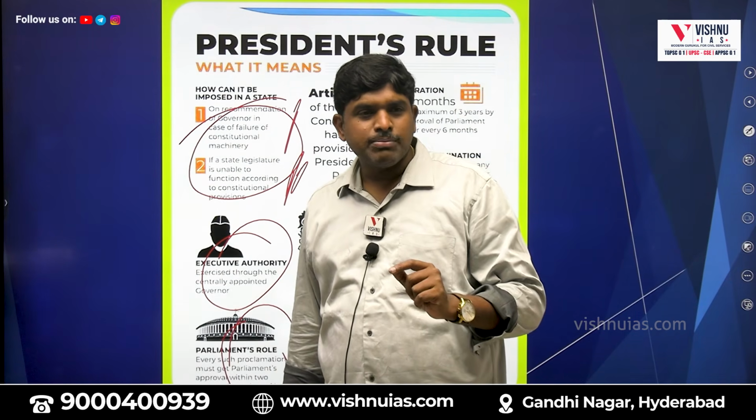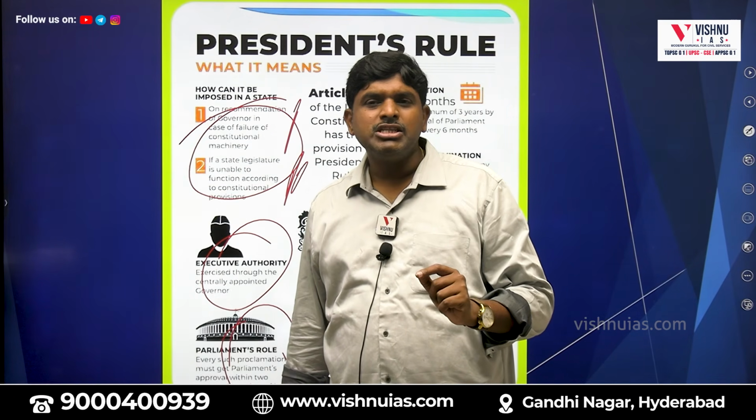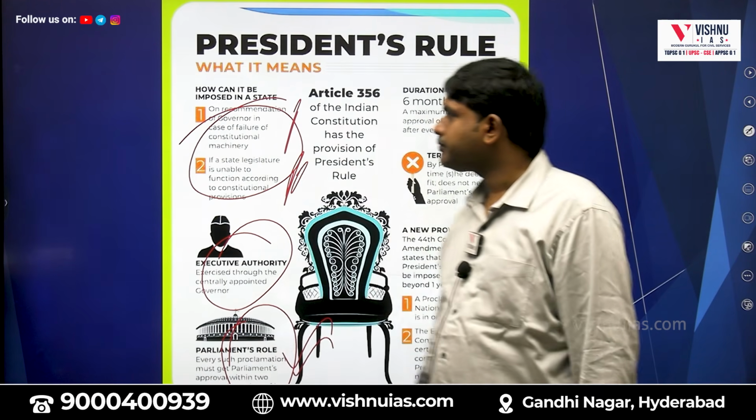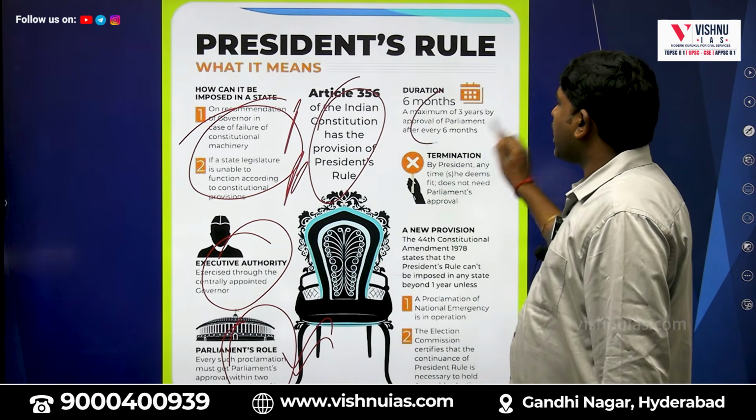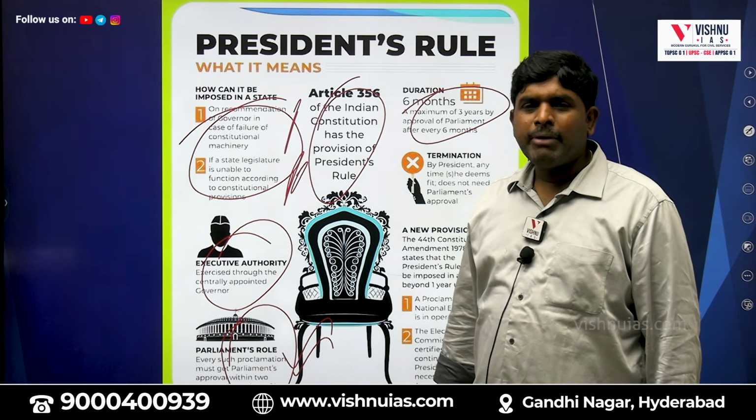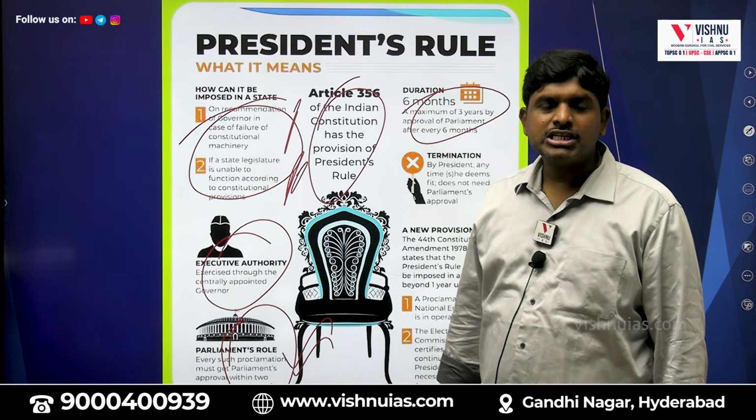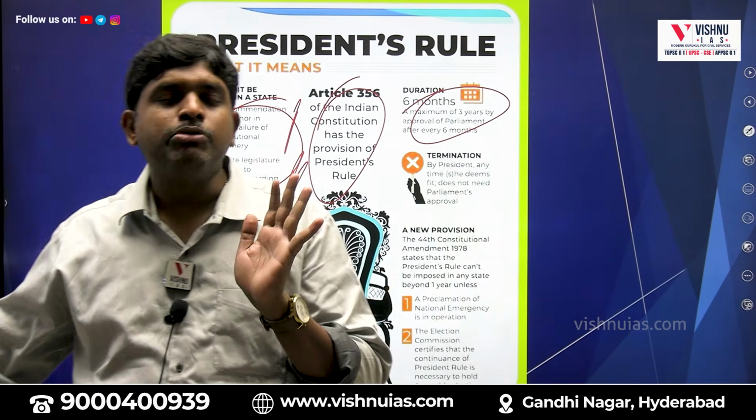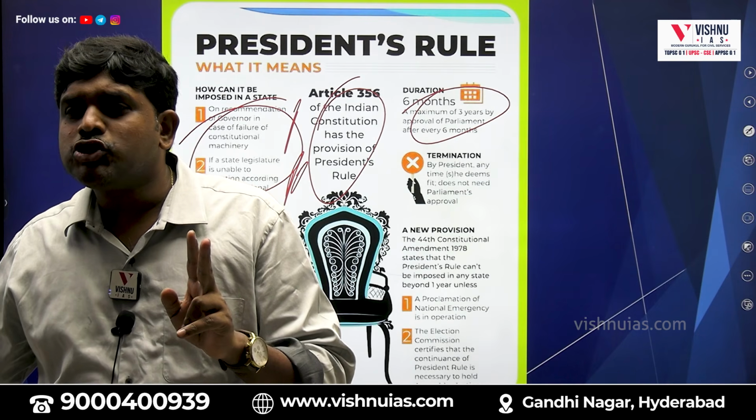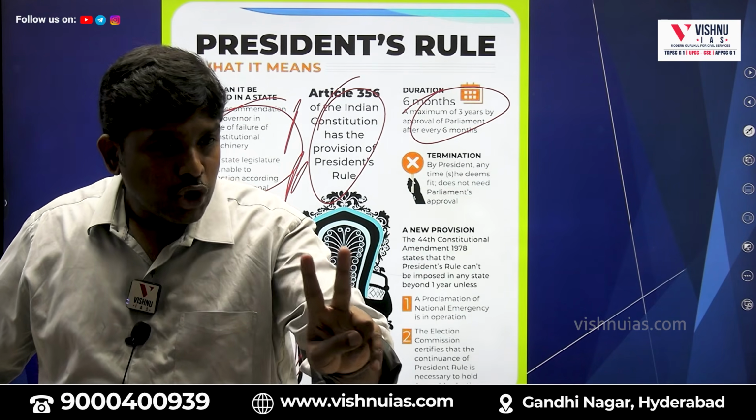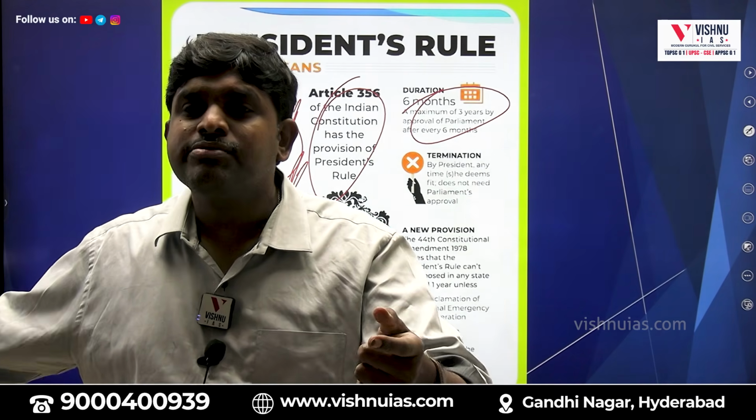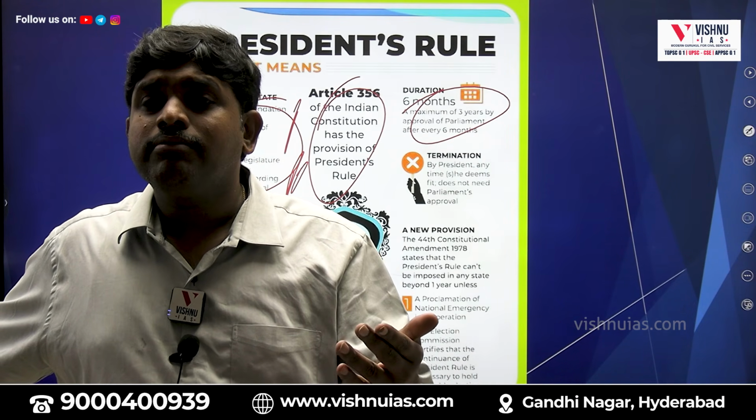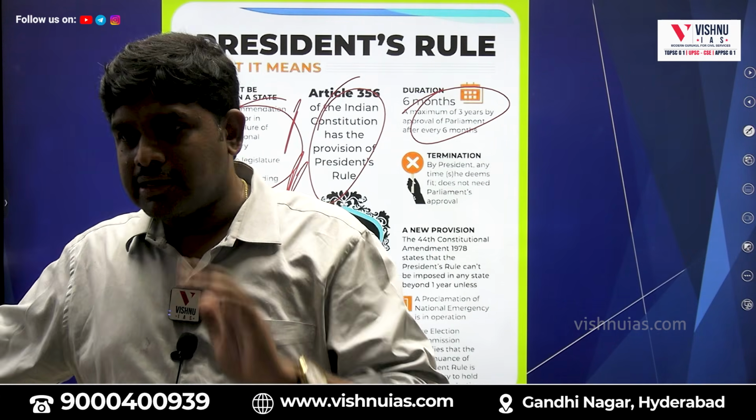So, if president's rule is imposed, within how many months do we have to get approval from the parliament? 2 months. A maximum of 3 years, with approval by parliament for every 6 months. Initially president's rule is imposed, and within 2 months we should get parliament's approval. Then after that, for every 6 months we have to get parliament's approval, up to a maximum of 3 years.